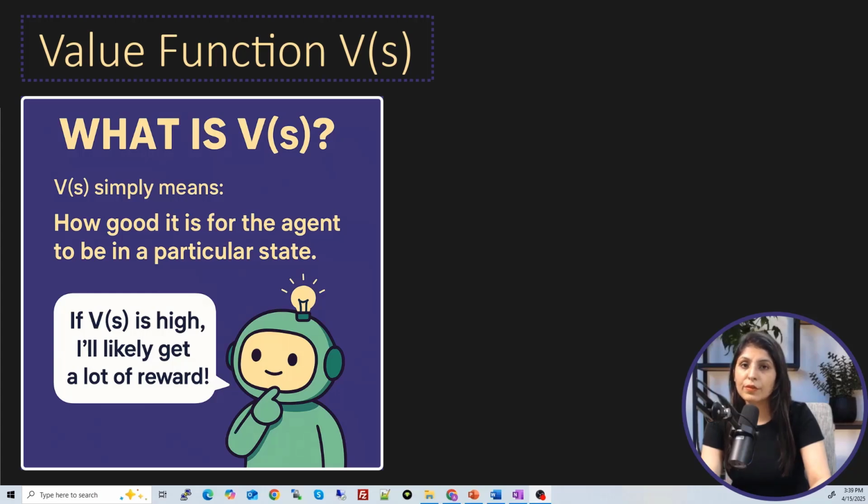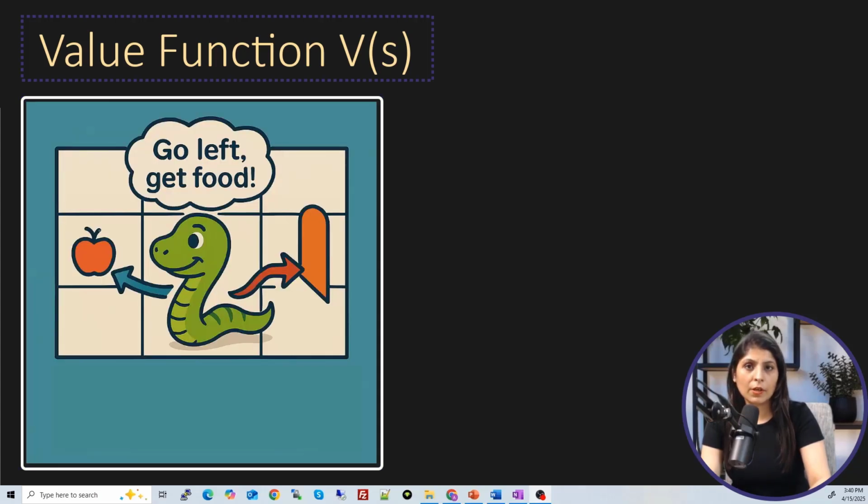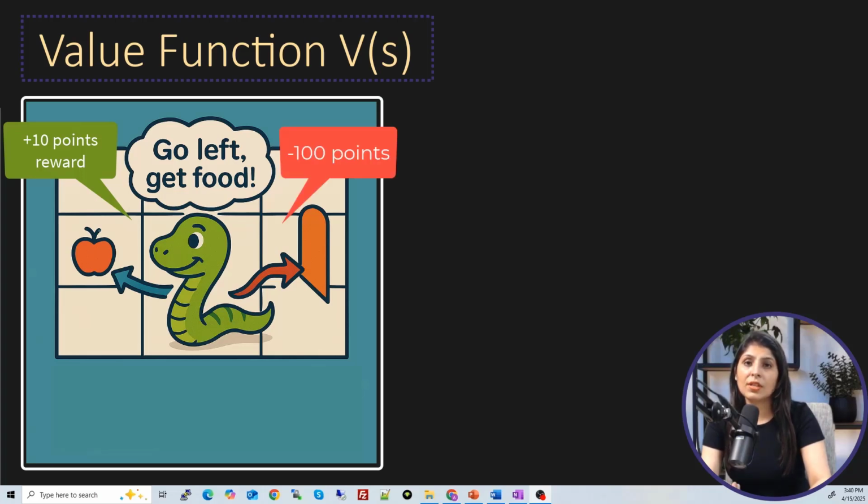Let's take the example of a snake game. Imagine the snake is on the grid and it sees food one step to the left. If our agent moves left, then it will get plus 10 points as reward. And if our agent moves to the right, then it will hit the wall, and in that case it will get minus 100 points as penalty. So the state which is near to food has high V of S.